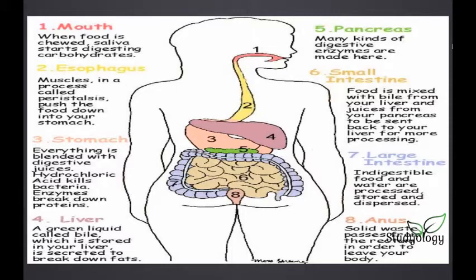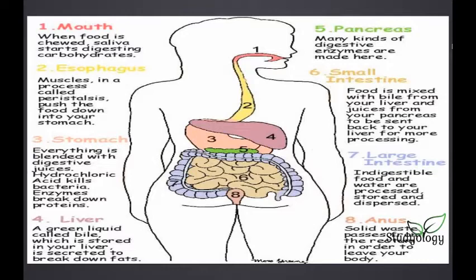The process starts when you eat food, and that is the mouth. When the food is chewed, the saliva present in your mouth starts digesting the carbohydrates. So you can see that in the first organ itself there is some digestion, and how complex and creative our digestive system is. It's created that way. So the mouth helps digest carbohydrates when your food is chewed and saliva is given.